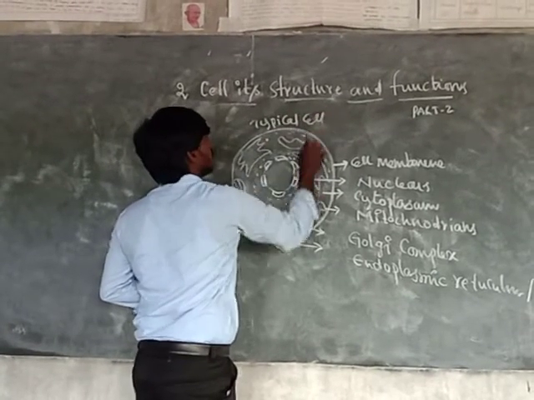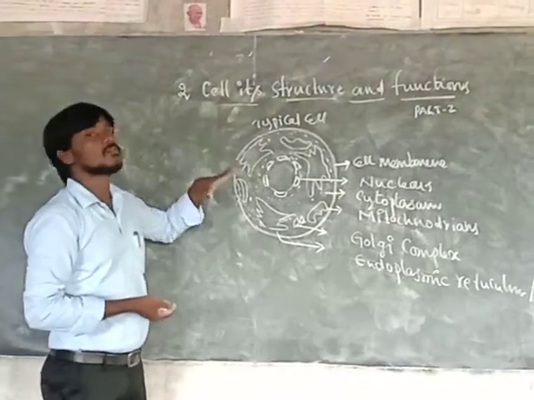Already you know, and we already discussed, the different types of organelles.